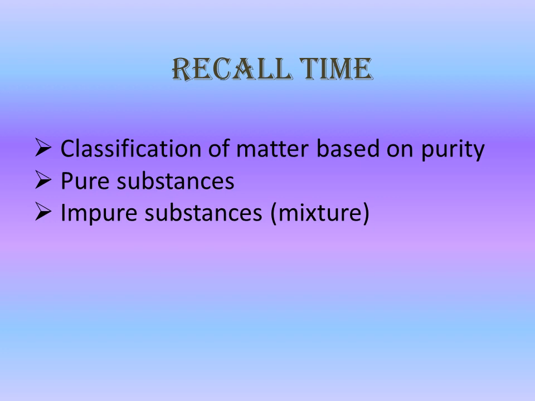Pure substances, we cannot change the composition by physical method. Whereas impure substances, since we know it is made up of two or more than two kinds of particles, we can separate those particles by physical methods. So, these are the things we have learned in our part 1.